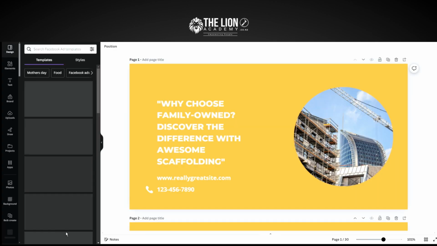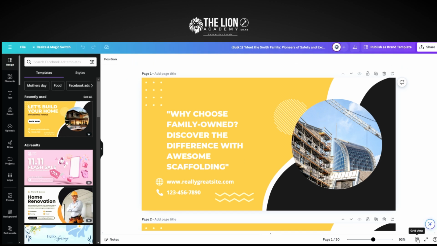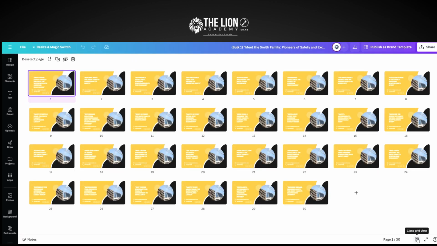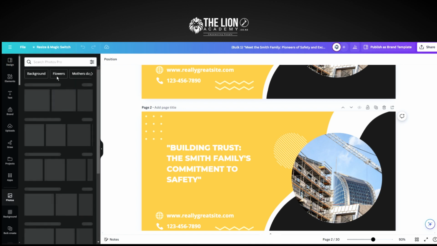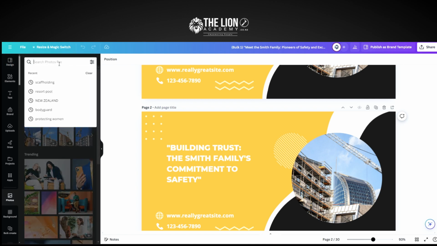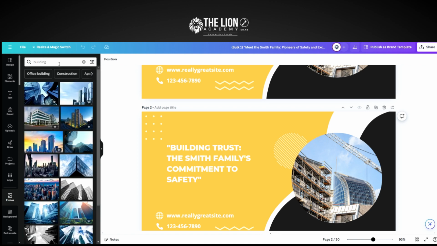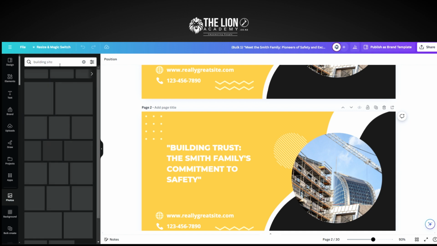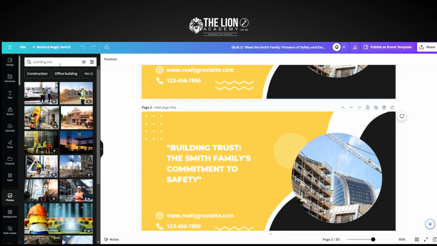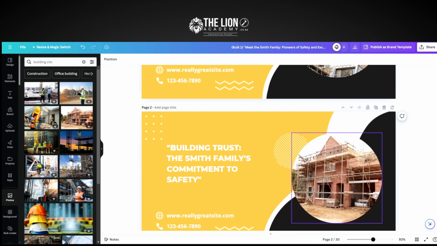We generate 30 designs and watch this. Ta-da. If I go to the grid view, there's all 30 headlines and all your memes already done for the next 30 days. We can add an extra one in there for 31. And then all we have to do is go back and change these pictures. So you go to photos, and then any pictures you like or anywhere that you're getting pictures from, get the building, find something that's got scaffolding, building site. There, scaffolding there, we just drag and drop that in.